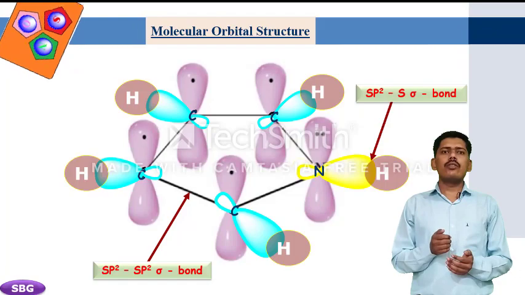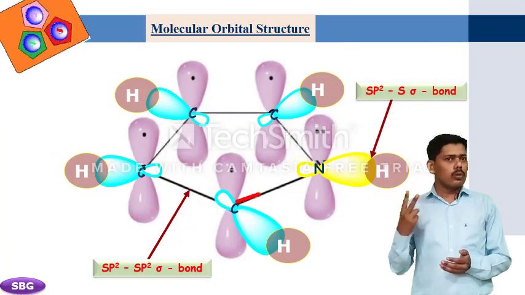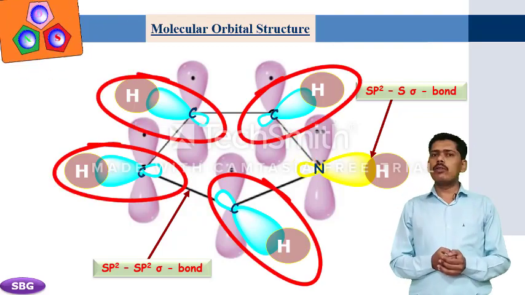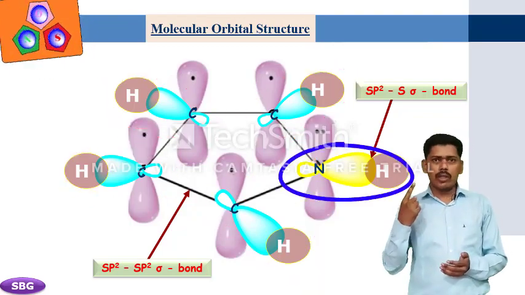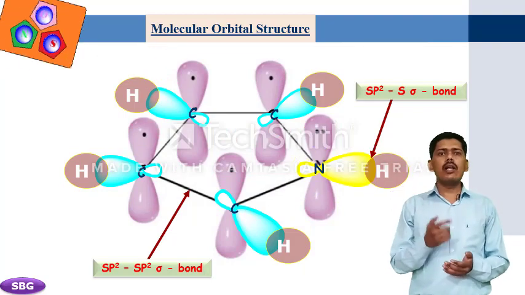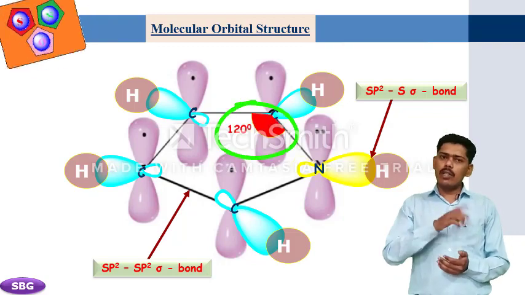Hence, there is formation of 3 carbon-carbon, 2 carbon-nitrogen, 4 carbon-hydrogen and 1 nitrogen-hydrogen sigma bond. All these sigma bonds lie in a single plane and are at 120 degrees from each other.